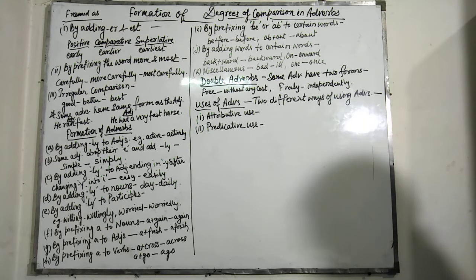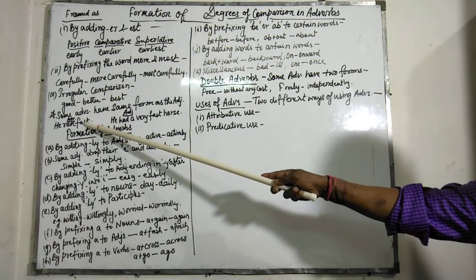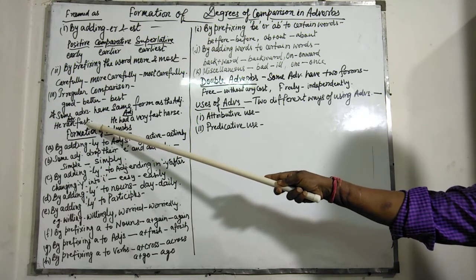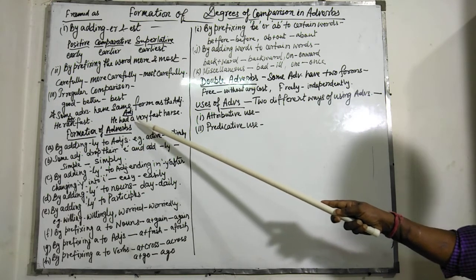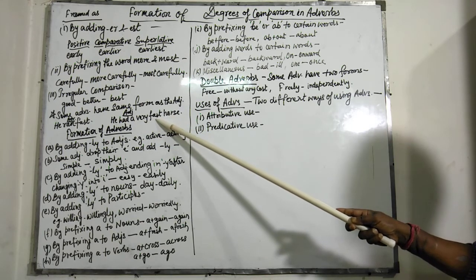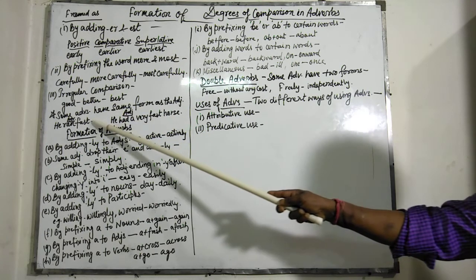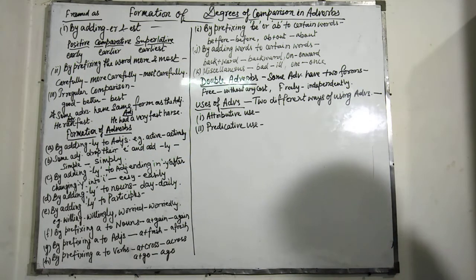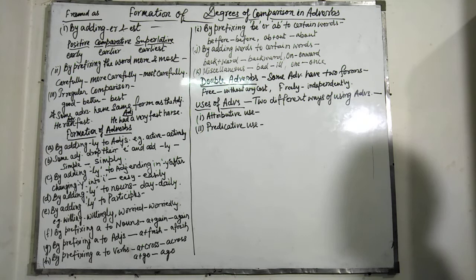Here we should observe that some adverbs have the same form as the corresponding adjectives. For example, he ran fast. Fast is an adverb here. He had a very fast horse. Fast is an adjective here, so both are in the same form. Another example: he stayed long. Long is an adverb here. He went on a long journey. This is an adjective.